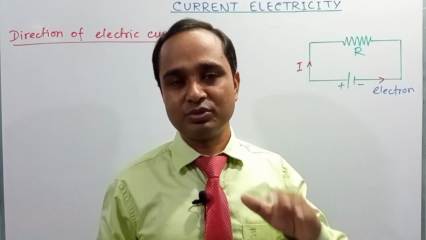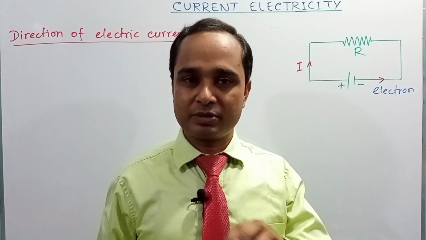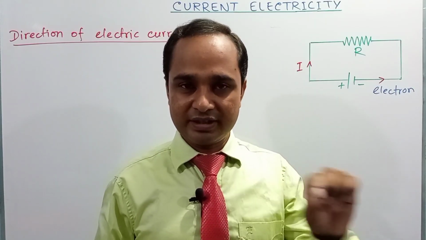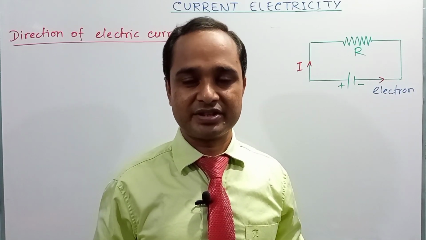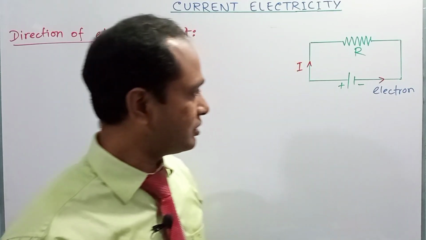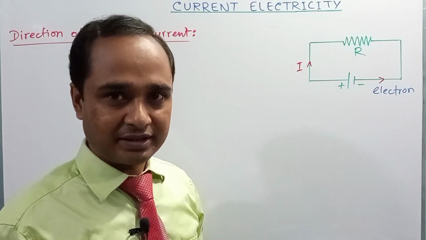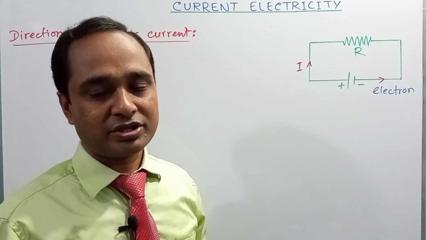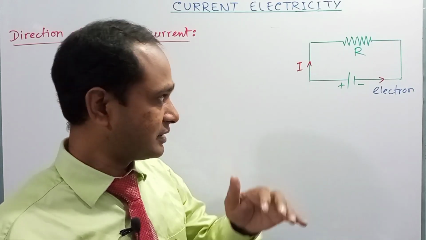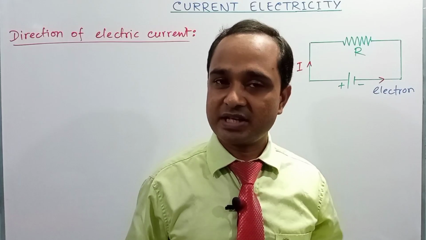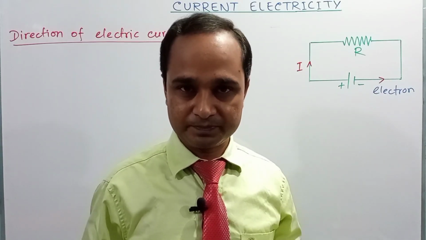Actually, electrons move from one point to another point over the surface of a conductor. But traditionally, the direction of electric current means the direction of movement of positive charges.